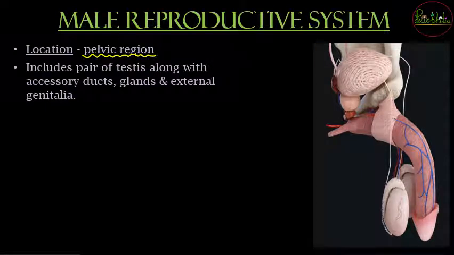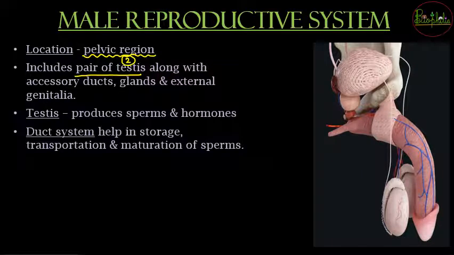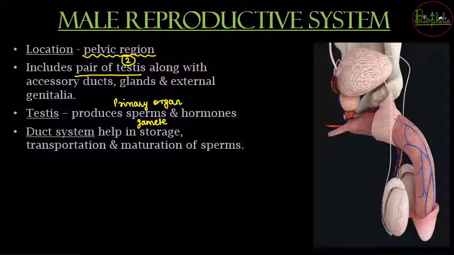Now in this reproductive system, what are the organs involved? First there will be a pair of testes, that is, two testes will be present in this system, along with accessory ducts, glands and external genitalia. Next we see the major organ, the primary organ. What is the primary organ of this system? The primary organ is the testis, which produces sperms, which are nothing but the gametes, and there will be hormone production due to which the secondary sexual characters are exhibited.